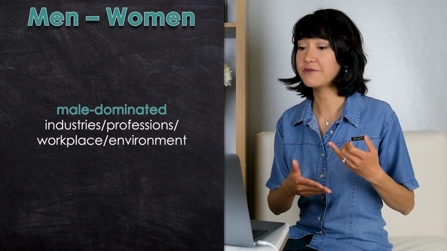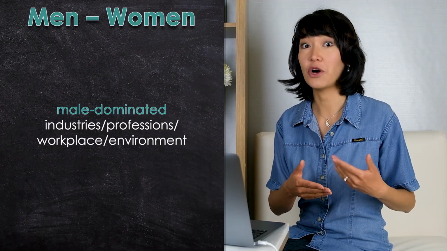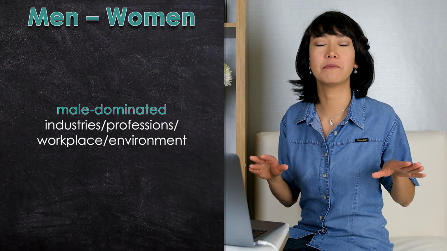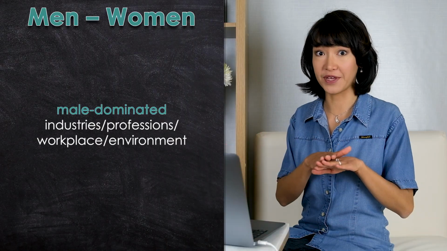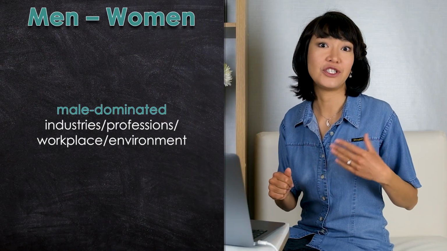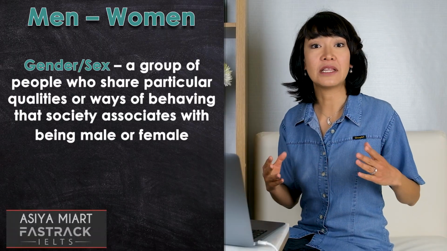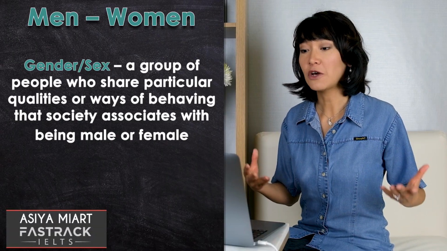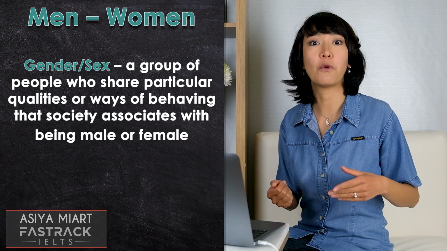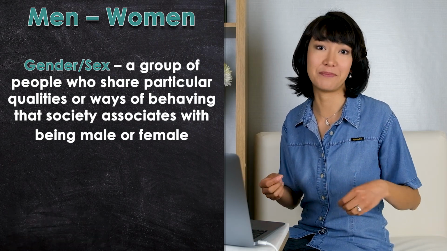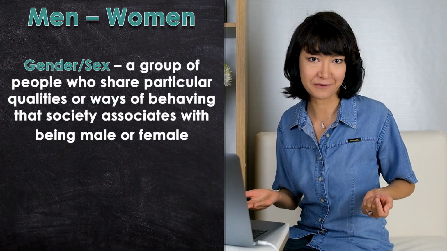Male-dominated industries, professions, workplace, or environment. When you're comparing men and women, but want to talk about both of them, you can use gender or sex. So these nouns mean a group of people who share particular qualities or ways of behaving which society associates with being male or female.